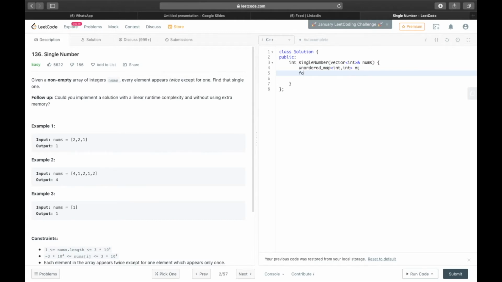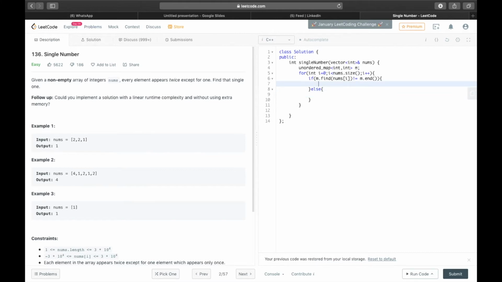Now we'll traverse the array, and if the element is already added to that map, that is if you find that element, m.find(nums[i]) is not equal to m.end(), otherwise we'll do this part.